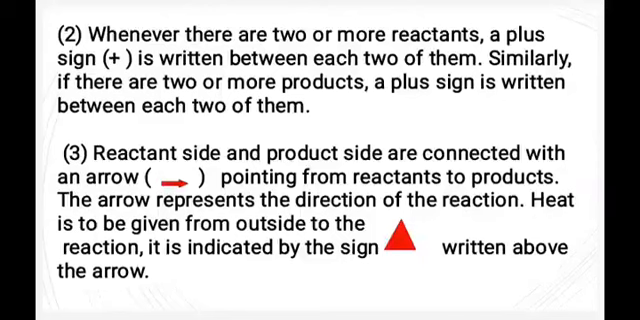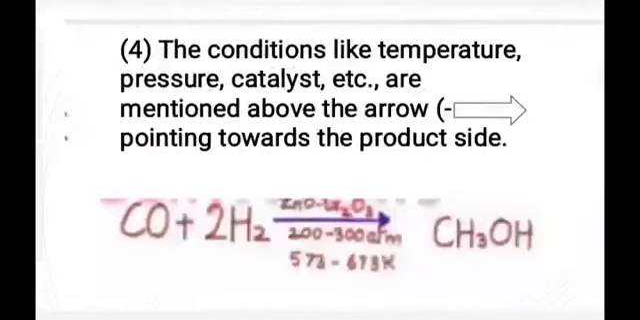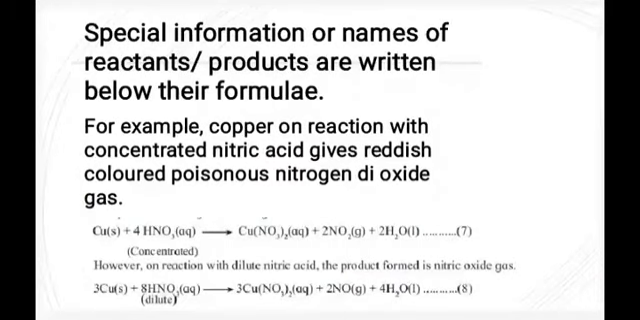If heat is to be given from outside to the reaction, it is indicated by this triangular sign written above the arrow. The conditions like temperature, pressure, catalyst, etc. are mentioned above the arrow pointed towards the product side. Next rule is special information or names of reactants or products are written below their formulae.